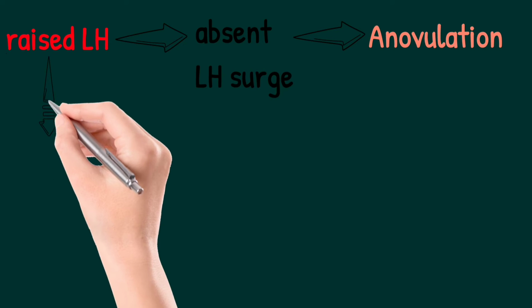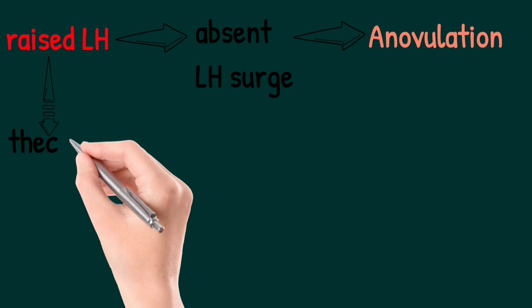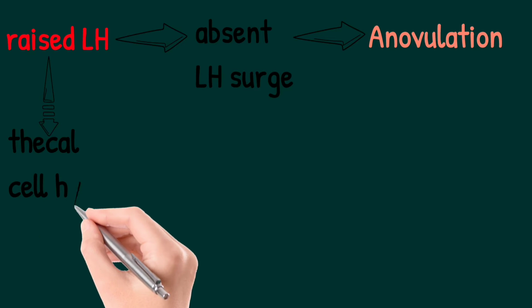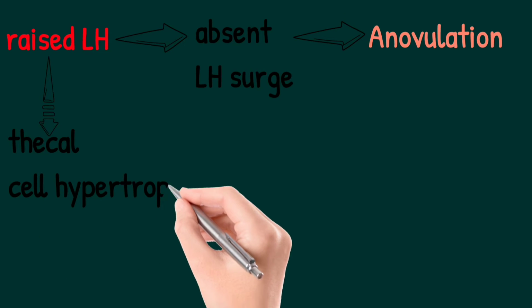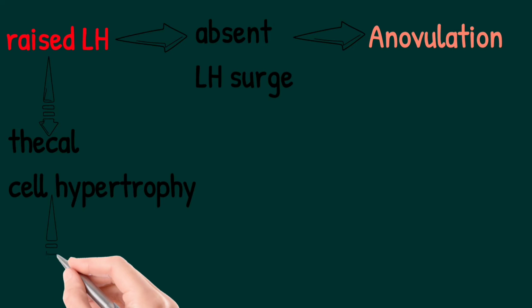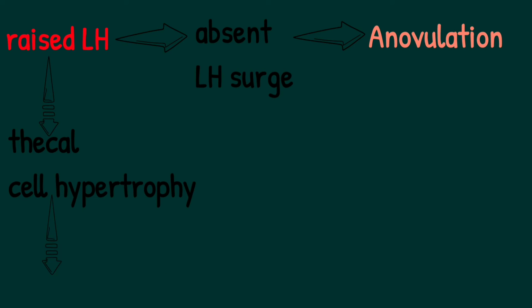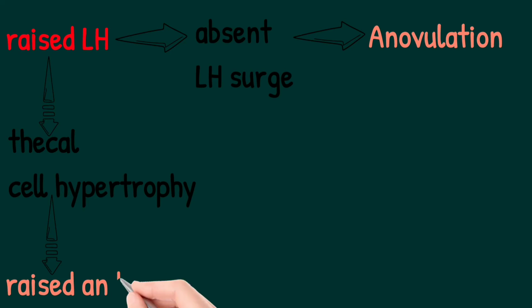This raised LH will cause thecal cell hypertrophy in the ovary. These thecal cells obviously release androgens. So there are raised androgen levels leading to androgen related side effects.